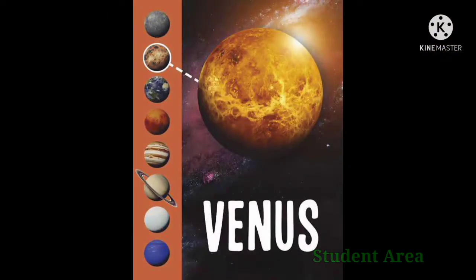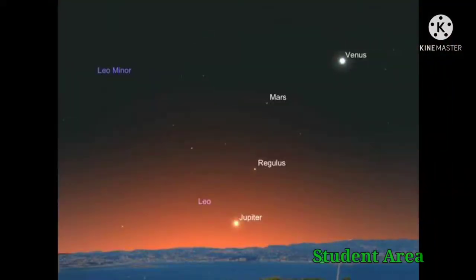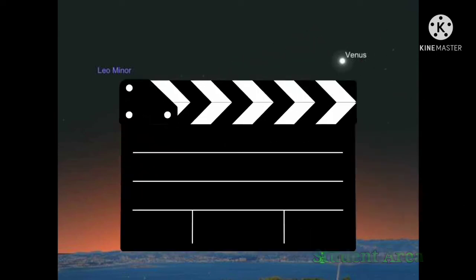And next we will see about planet Venus. Venus is the second planet from the sun and also Venus is the second brightest natural object in the sky after the moon. The nickname of Venus is the morning star and it is also known as the evening star. Of course, Venus is not a star at all, but it is a planet. And the orbit of Venus is inside the orbit of Earth.